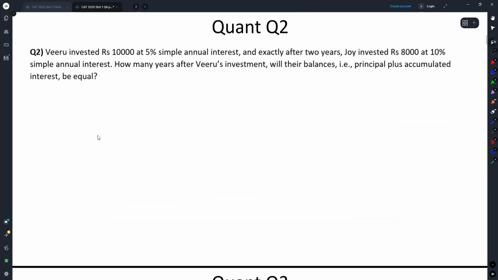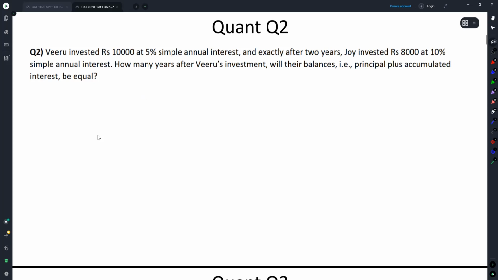Okay. This one now. Viru invested rupees 10,000 at 5% simple annual interest, and exactly after 2 years, Joy invested 8,000 at 10% simple annual interest. After how many years after Viru's investment will their balances, principal plus accumulated interest, be equal? So in both the cases, we need amount to be equal.